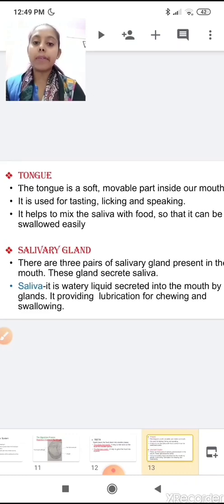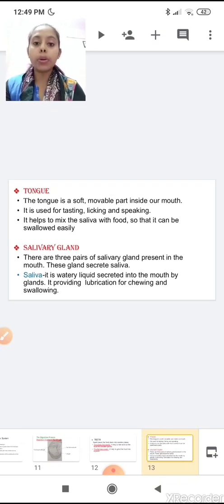The salivary gland is an organ which helps to secrete a chemical. There are three pairs of salivary glands present in the mouth, and these glands secrete saliva. Saliva is a watery liquid secreted into the mouth by these three glands. It provides lubrication for chewing and swallowing.